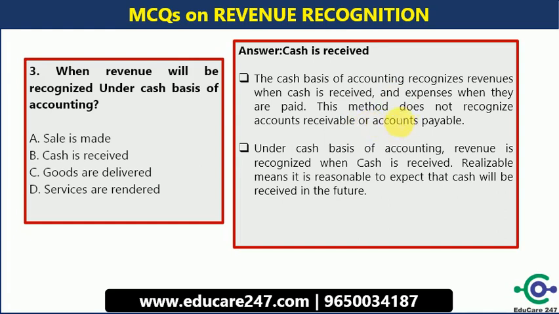Accounts receivable or accounts payable, this is a principle which comes under accrual accounting, not under this cash basis of accounting. Under accrual, revenue is recognized when it is realizable, which means it is reasonable to expect that cash will be received in the future. So this is a principle which we can link with accrual accounting. So let's move to another question.